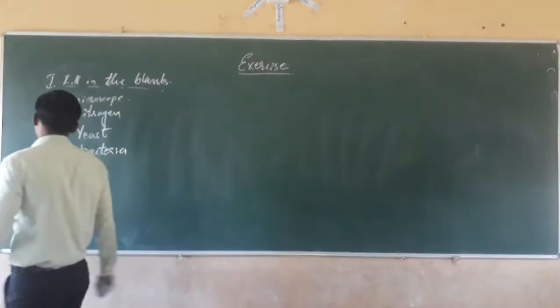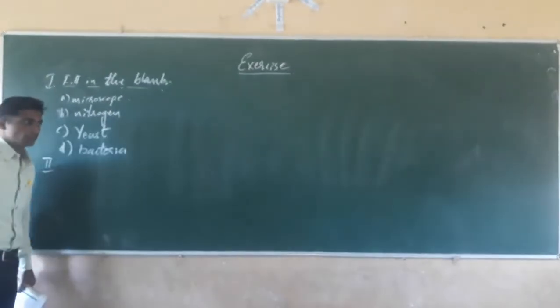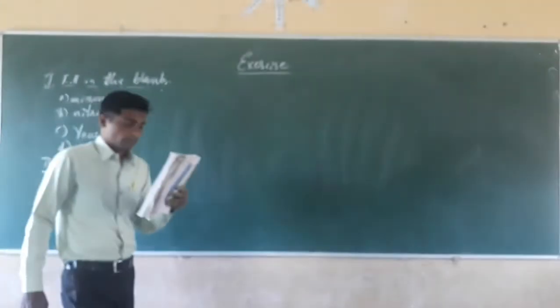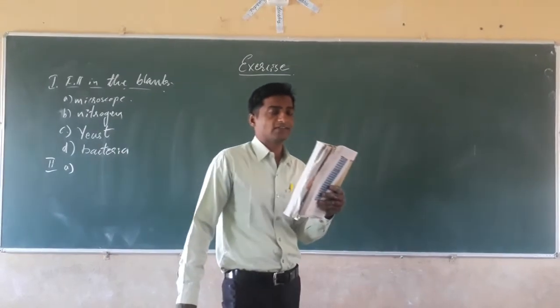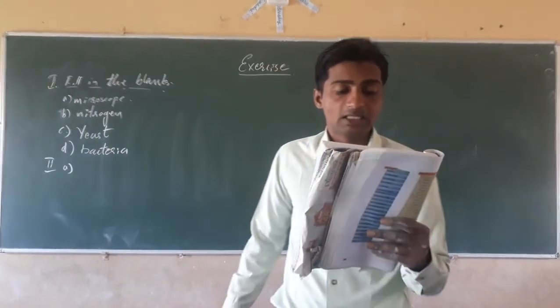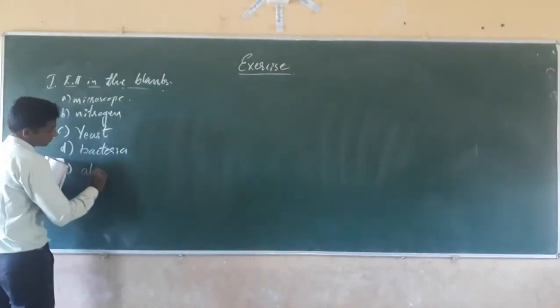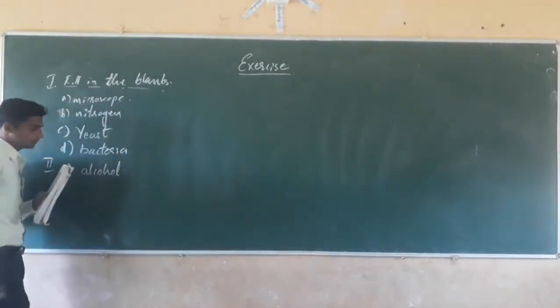Come to the main question number 2. Tick the correct answer. That is a multiple choice question here. The first one, A: yeast is used in the production of. Option A, sugar. Option B, alcohol. Option C, hydrochloric acid. Option D, oxygen. The correct answer: yeast is used in the production of alcohol.